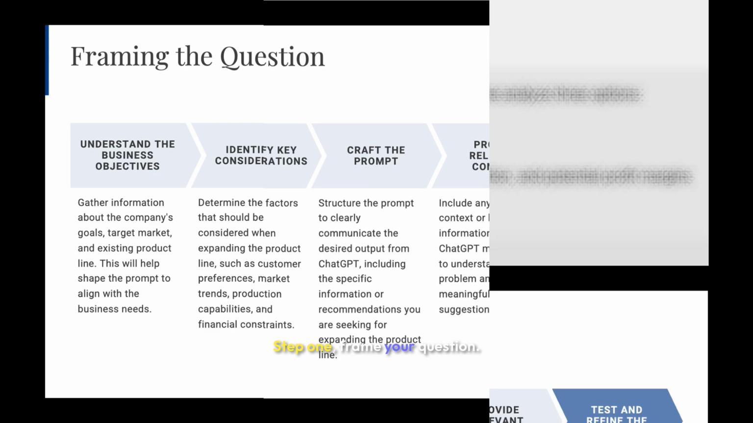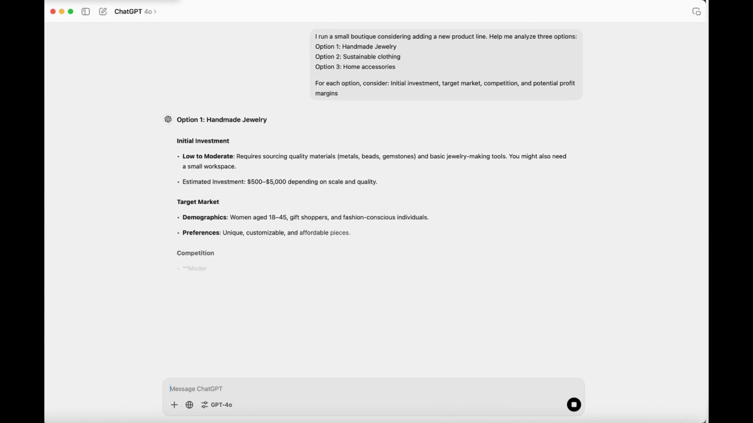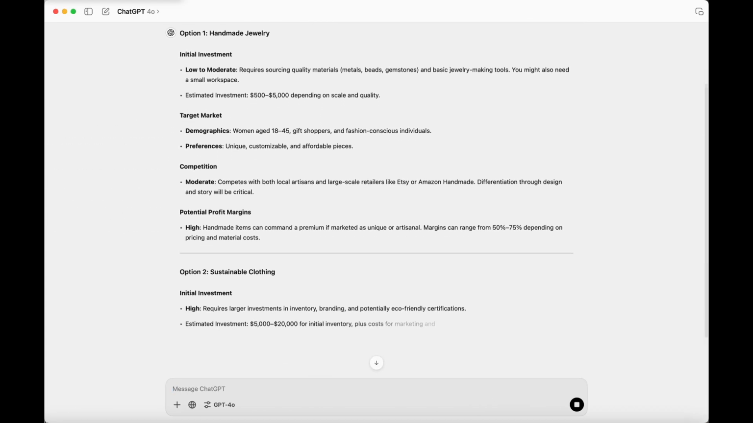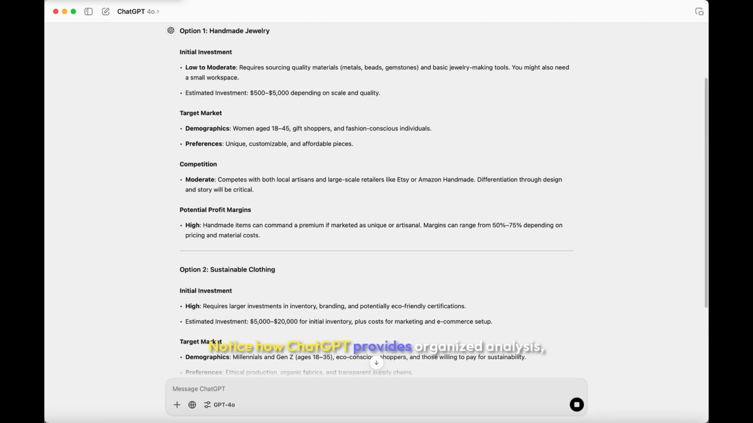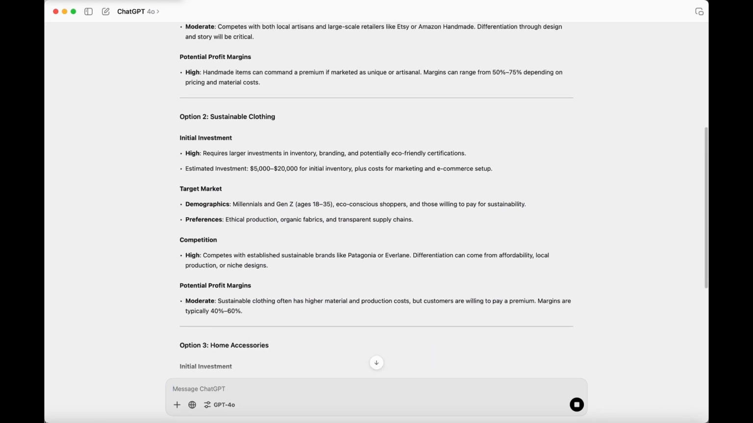Step 1, frame your question. Watch how I structure this prompt. I run a small boutique considering adding a new product line. Help me analyze 3 options: handmade jewelry, sustainable clothing, and home accessories. Consider initial investment, target market, competition, and potential profit margin. Notice how ChatGPT provides organized analysis but doesn't make the decision for you.